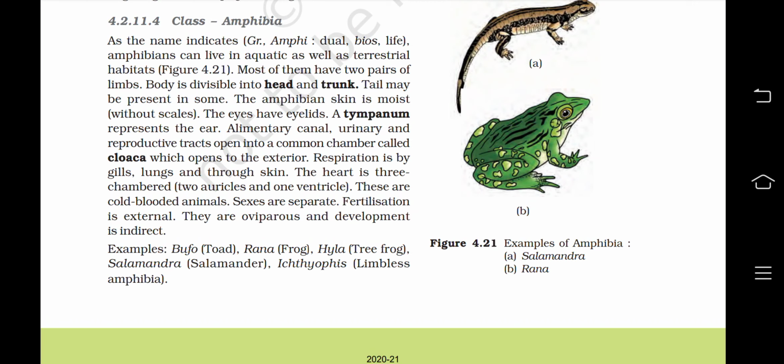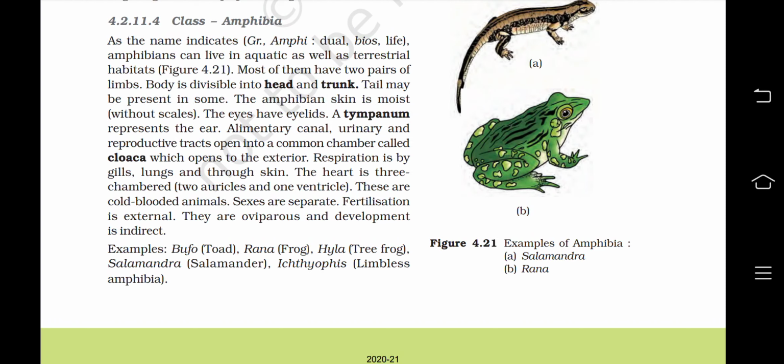Figure 4.21. Examples of Amphibia. A is salamander, B is Rana, which is a frog actually. Most of them have two pairs of limbs. Body is divisible into head and trunk. Tail may be present in some. Amphibian skin is moist without scales. Eyes have eyelids. A tympanum represents the ear.